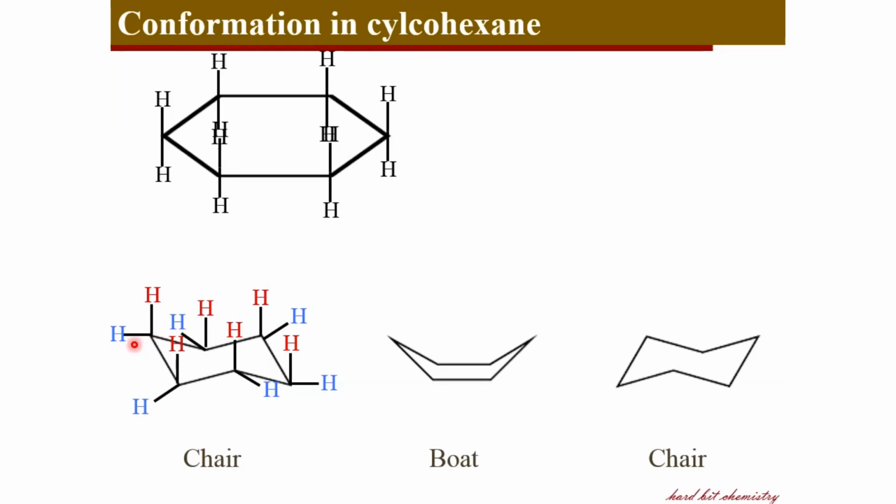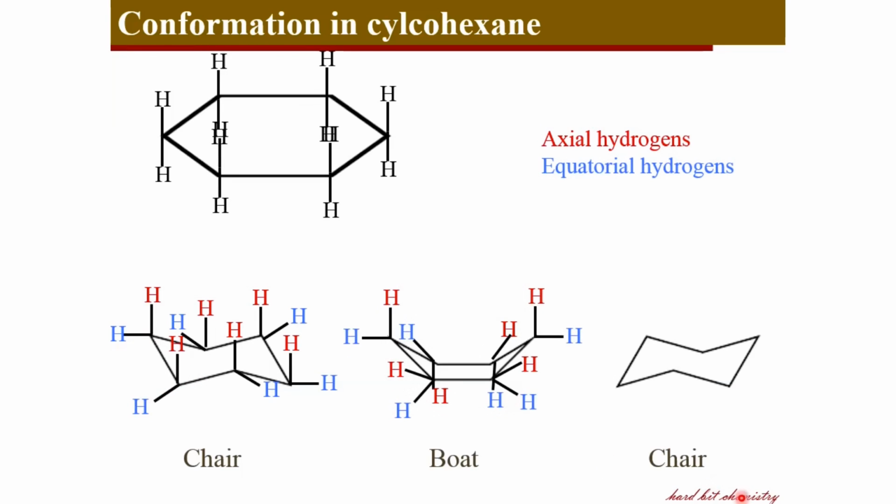And the other hydrogens in blue are placed along the equator, and these are called equatorial hydrogens. So there are a set of axial hydrogens and a set of equatorial hydrogens on each conformer like this. And it is interesting to see that when the ring is flipped from one chair form to boat form and then to the other extreme chair form, the alignment of hydrogens changes.